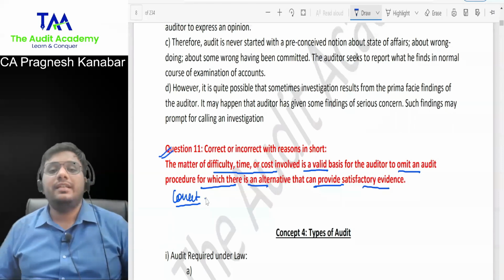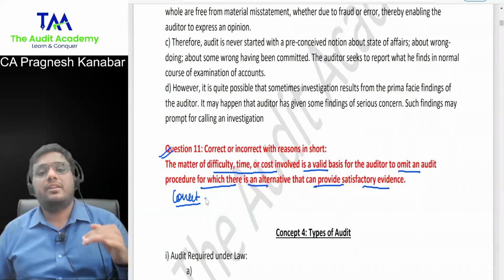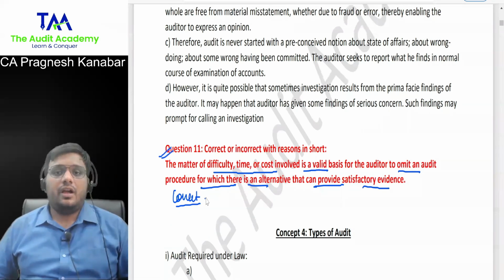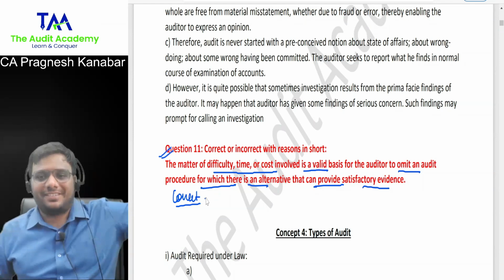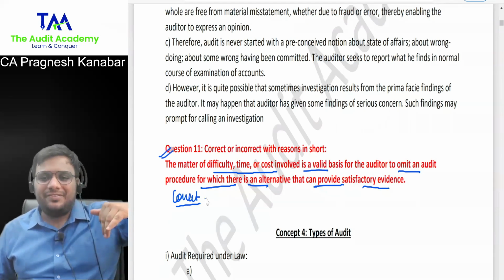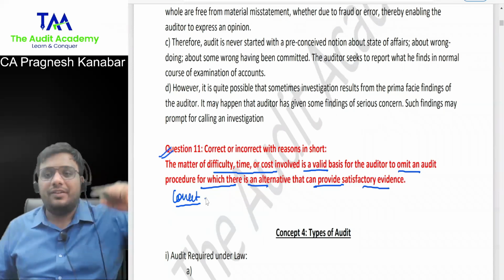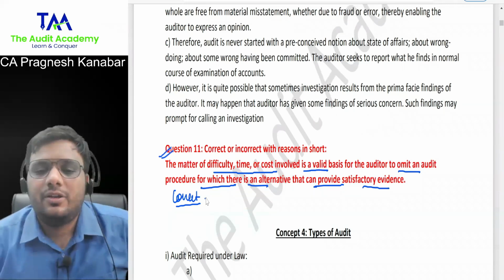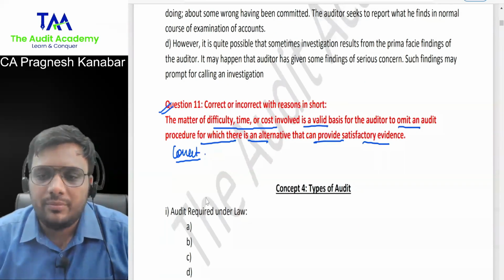Students who said incorrect committed a silly mistake. They haven't read the question properly. The matter of DTC, difficulty, time or cost, of course can be a valid excuse if you have an alternate procedure which can satisfy you. It's not written that there is not an alternative. If there is an alternative that can satisfy you, then obviously the matter of DTC is a valid basis to omit a particular procedure.